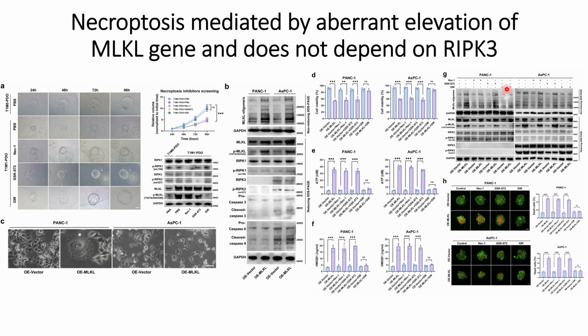That can be seen in this case, and similarly in this case the phosphorylated MLKL is low compared to the case where GSK872 is used. It is the inhibitor for NEC1. So when the NEC1 inhibitors are used, they can still see the necroptosis signals are high compared to the case where MLKL gene inhibitors are used.